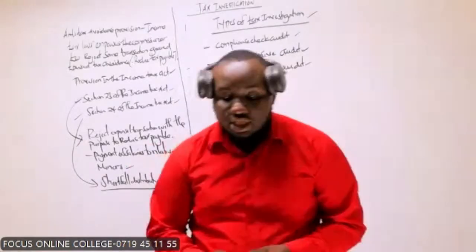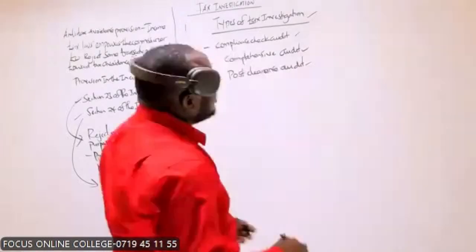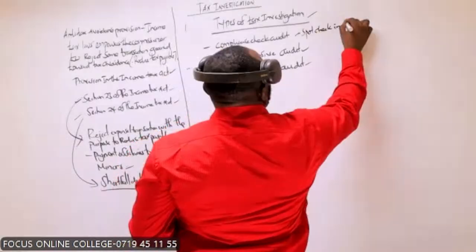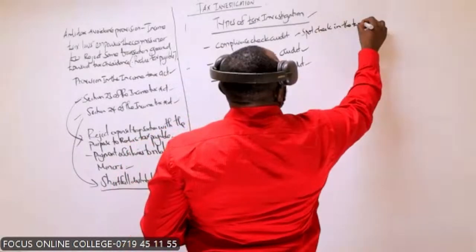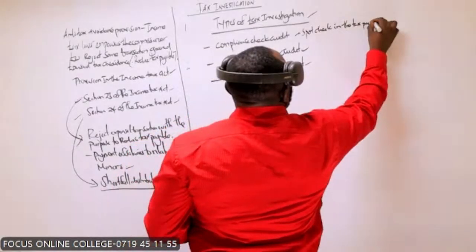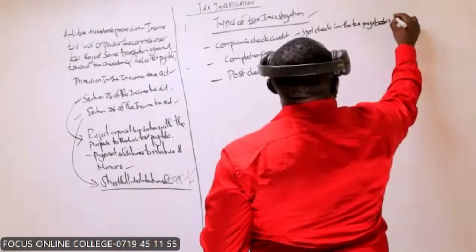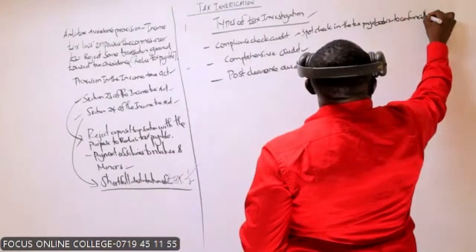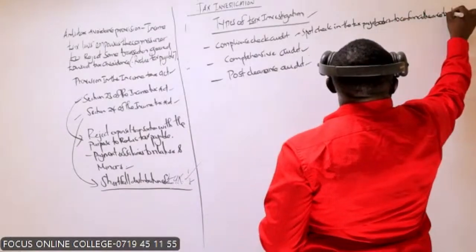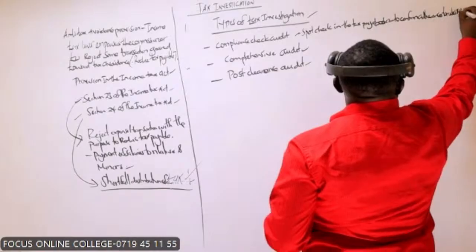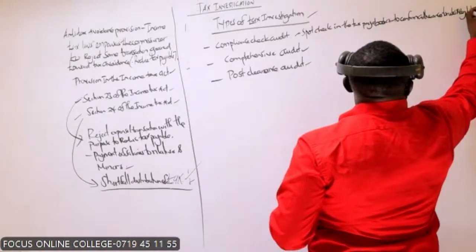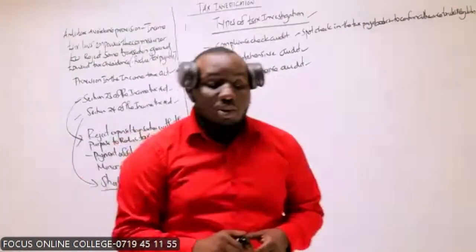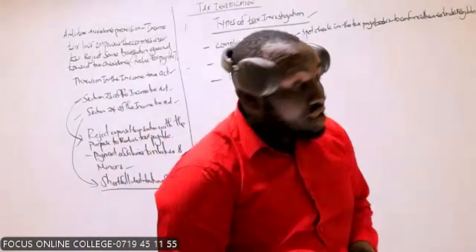So we call it a spot check of balances in the taxpayers' books to confirm whether they are adhering to rules and regulations.